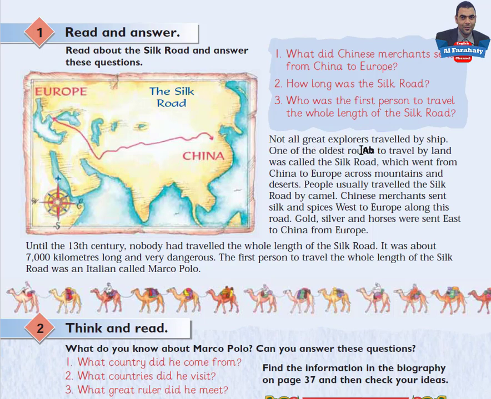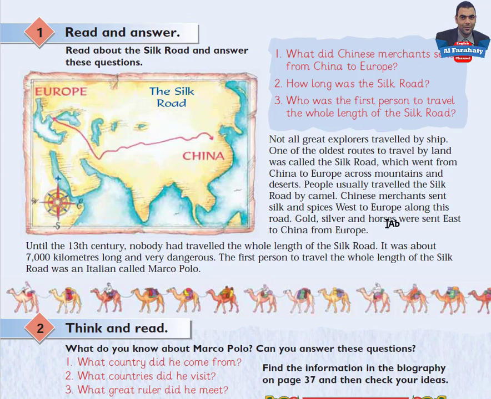Not all great explorers travelled by ship. One of the oldest routes to travel by land was called the Silk Road, which went from China to Europe across mountains and deserts. People usually travelled the Silk Road by camel. Chinese merchants sent silk and spices west to Europe along this road.